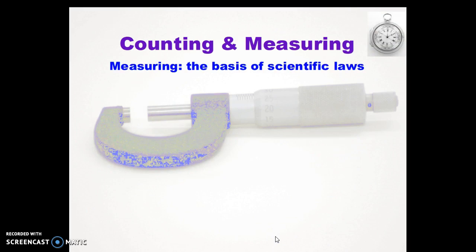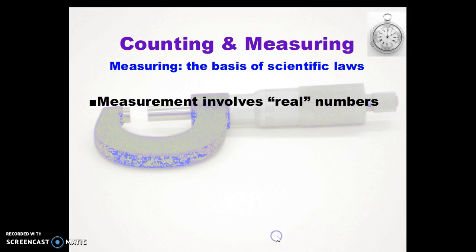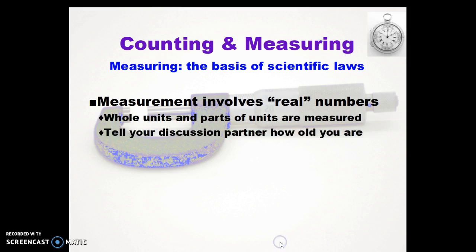Now, measuring is the basis of all science. We use counting sometimes, but measurement is 90-some percent of what we do in science. Measurement involves what's called real numbers, not integers. Whole units and parts of a unit are measured.